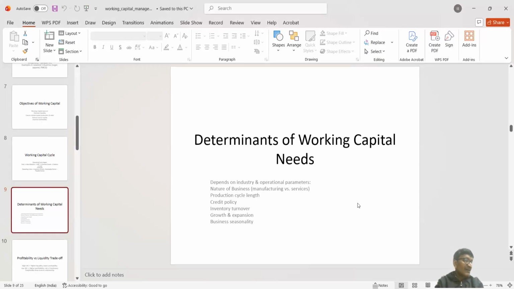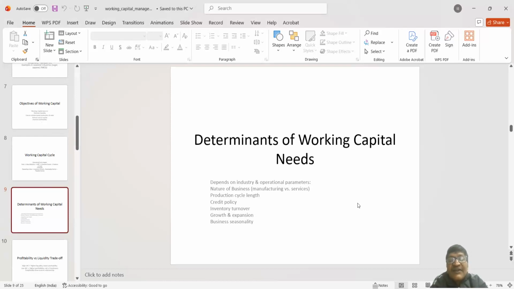Now, next we can say the production cycle. Now, production cycle comprises starting of the production with raw material, purchase of raw material, then conversion of raw material into WIP, then conversion of WIP into finished goods.